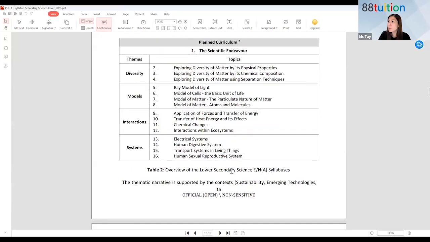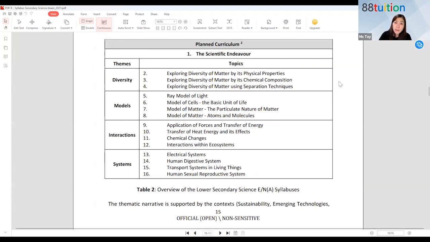If you take a good look now, next year, Sec 1. What are the topics that you will be doing? Have you all bought your Sec 1 textbook already? Anyone? No? Not yet, huh? Okay, it's okay. But you are actually learning. Okay, chapter 1 is scientific endeavors, which we are covering these 4 weeks.